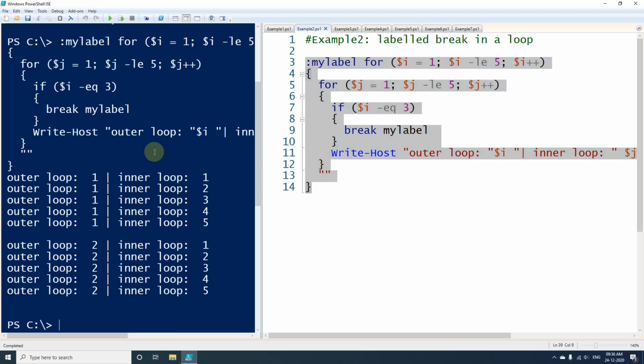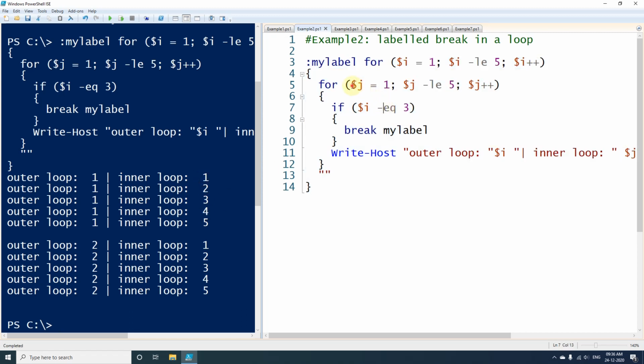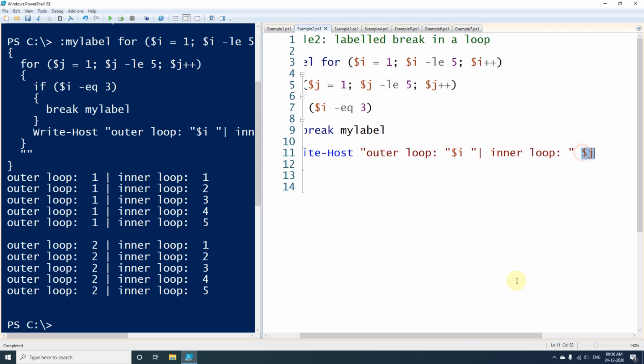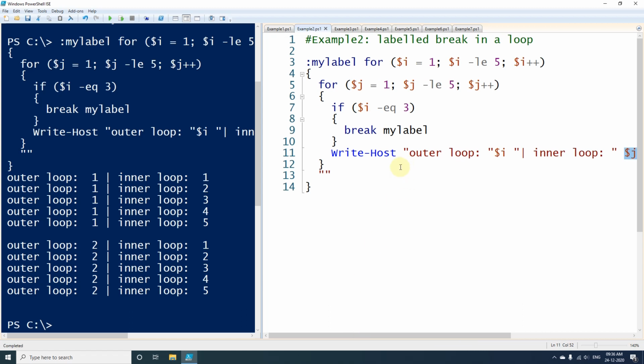So here you can see that we are printing values from 1 to 5. So this $j will be printed from 1 to 5 here in the inner loop, and every time we are checking the value of the outer loop.